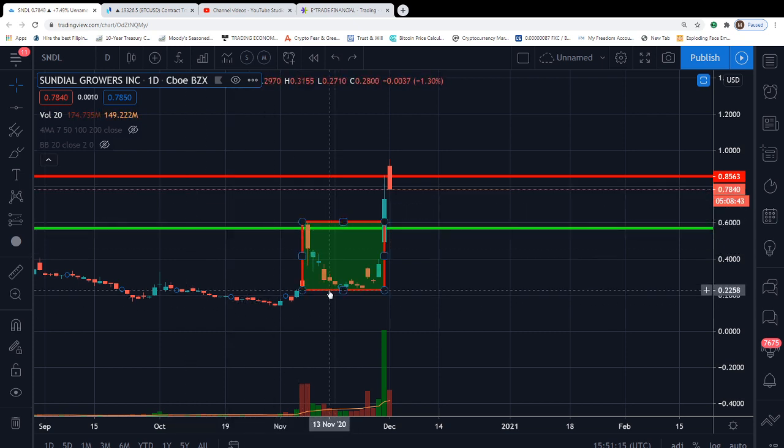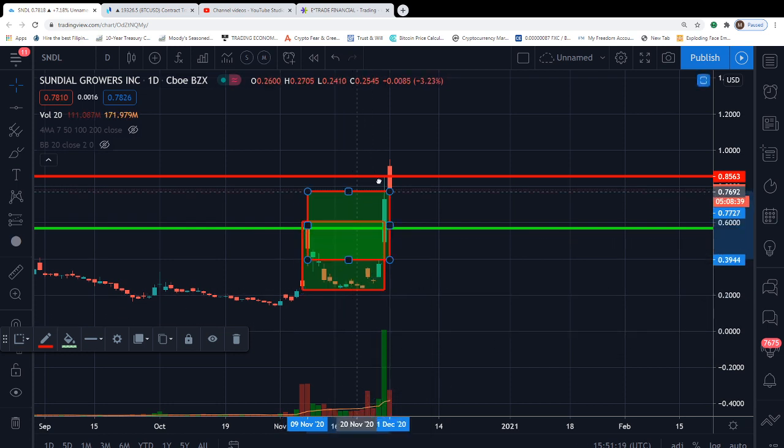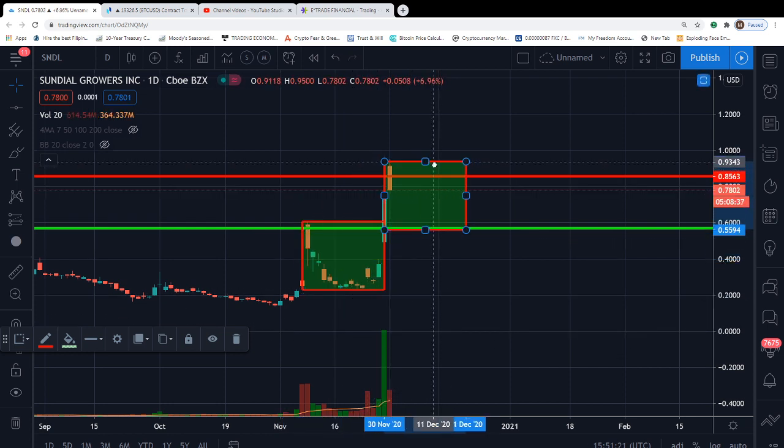We're going to take this box here. We can clone that and take it on over here. We're measuring the top out candle. This is kind of touchy because I'm assuming this is the top out candle, guys. I'm not saying that this is guaranteed to be the top out candle, although if you ask me personally, yes, I do think this is the